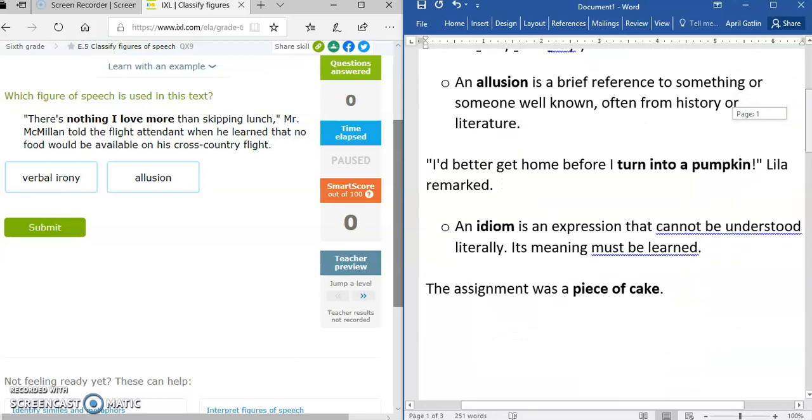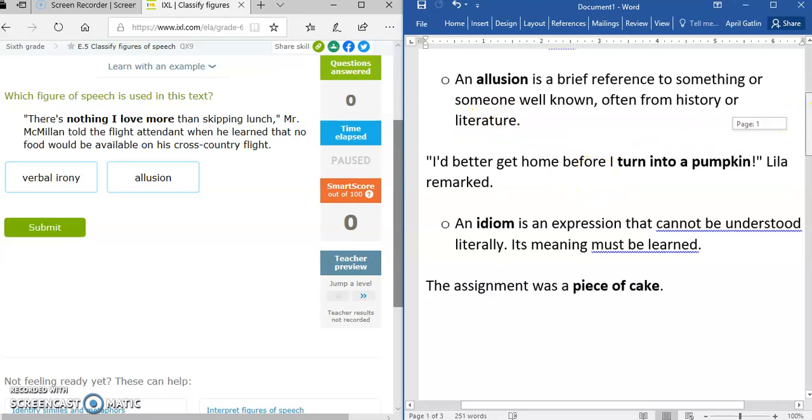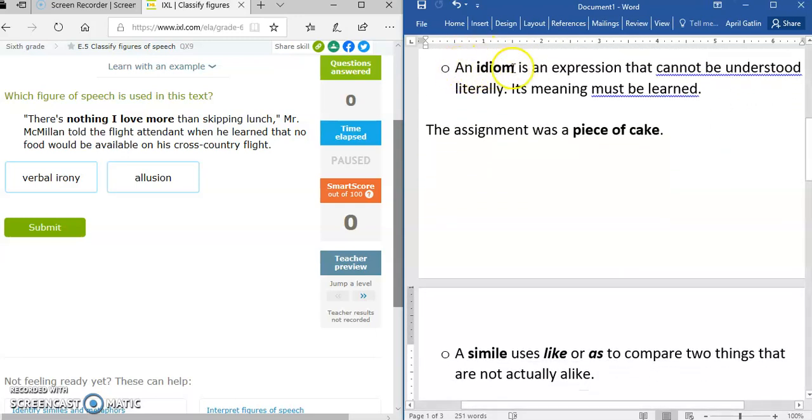Next type of figure of speech is an allusion. An allusion is a brief reference to something or someone well known, often from history or literature. I'd better get home before I turn into a pumpkin, Leela remarked. Turn into a pumpkin is from the story Cinderella, so it is referring to the story Cinderella.